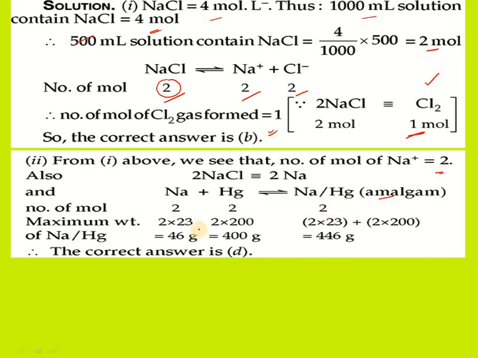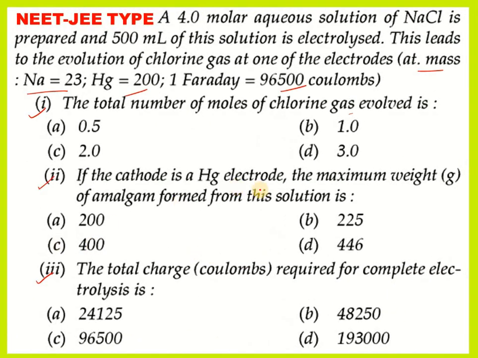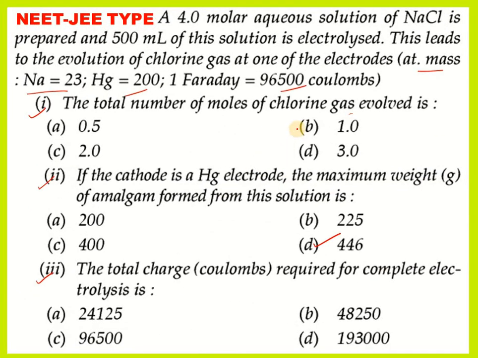The maximum weight of amalgam after calculation is 446 grams, as sodium 2 moles is 46 and 2 moles of mercury is 400, giving 446. So the correct option for the second question is option D. For the first question, we got the second option.